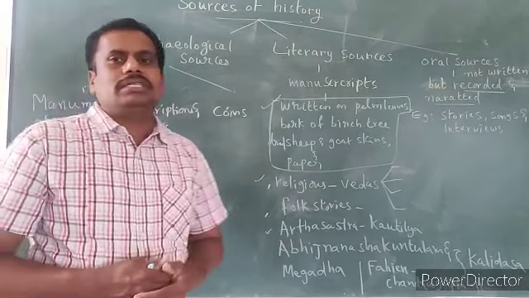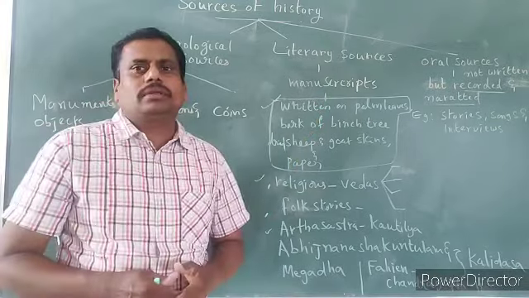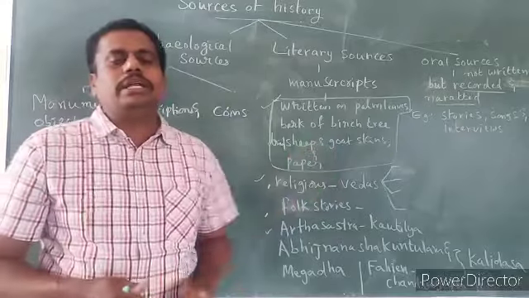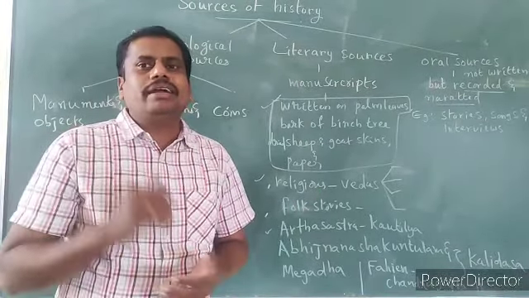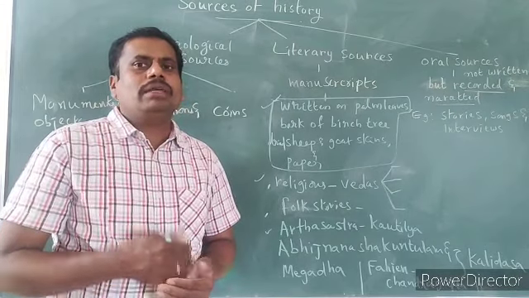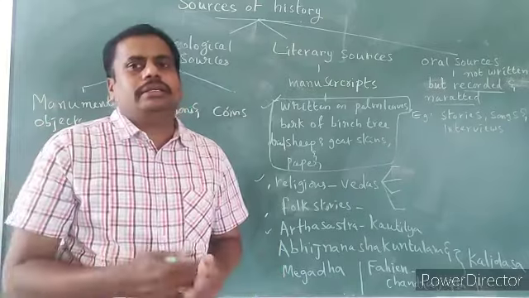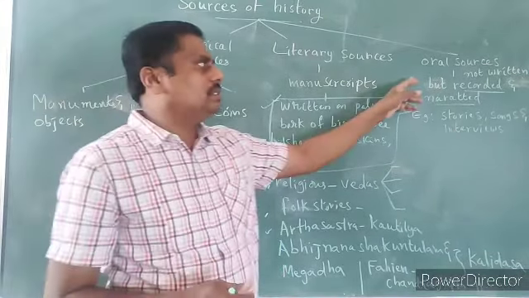Under literary sources, we see particularly manuscripts. Literary sources are nothing but written records. In what way they help, on what they have been written, that we want to study. And what are oral sources?